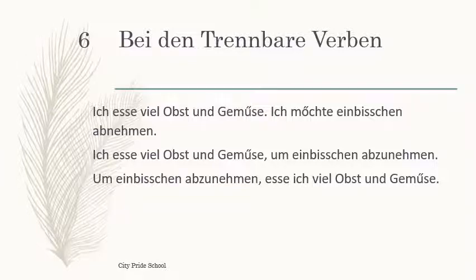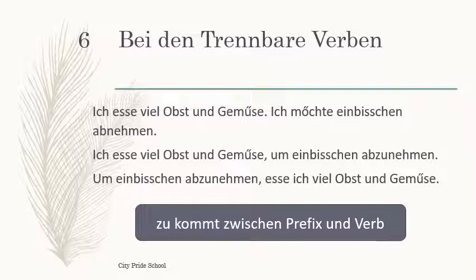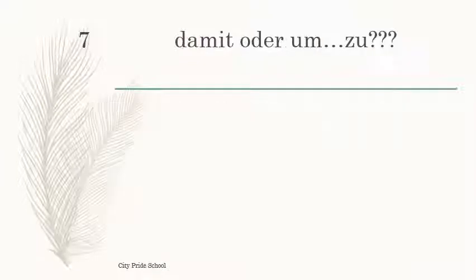So always remember, bei den trennbaren Verben kommt zu zwischen Präfix und Verb. This is the most important, and always try to write that word as one word. Is this clear? Okay, let's move ahead.